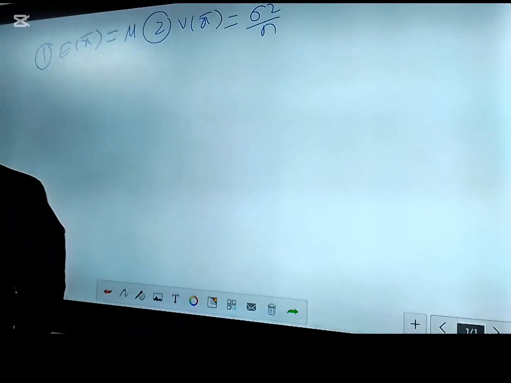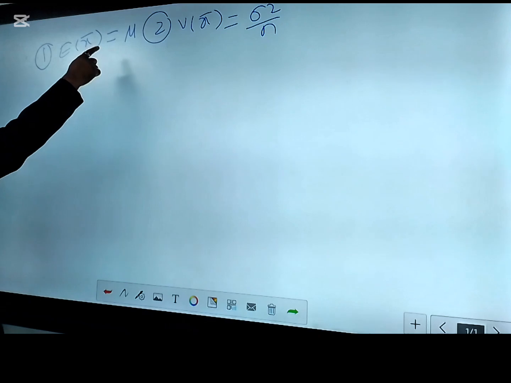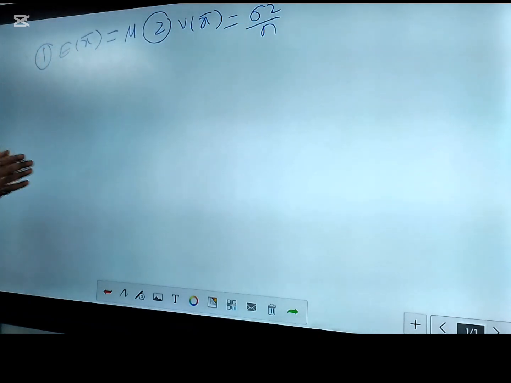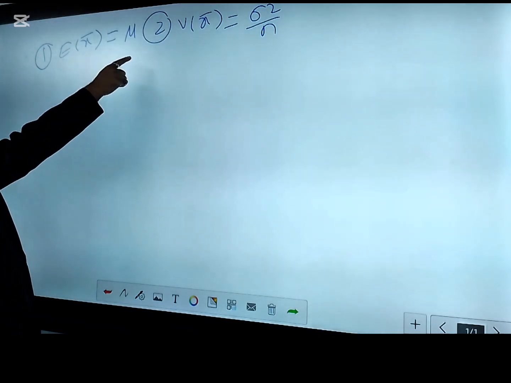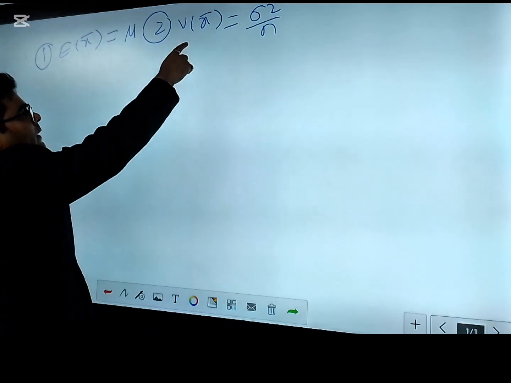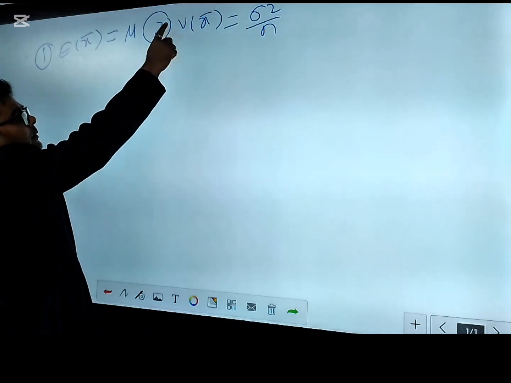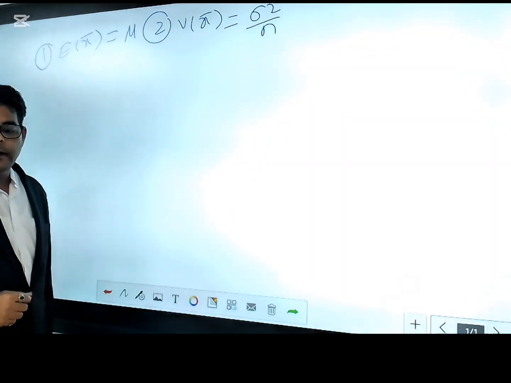Now you have already seen that expectation of x bar is mu, that means the sample mean is the unbiased estimator of the population mean, and then V of x bar, this is not the expectation but the variance of x bar, is sigma square by n.